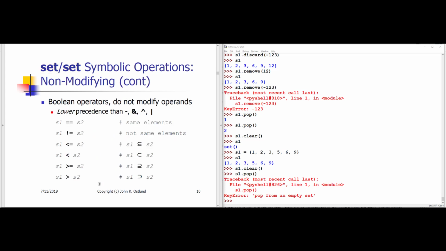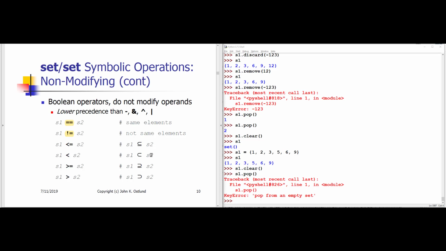I can also test whether two sets are equal to each other, that is, whether they contain the same items or not. I can test whether two sets are not equal to each other. The less than and greater than symbols test subset relationships. So S1 less than or equal to S2 asks whether S1 is a subset of S2. On the other hand, S1 less than S2 asks whether S1 is a proper subset of S2.